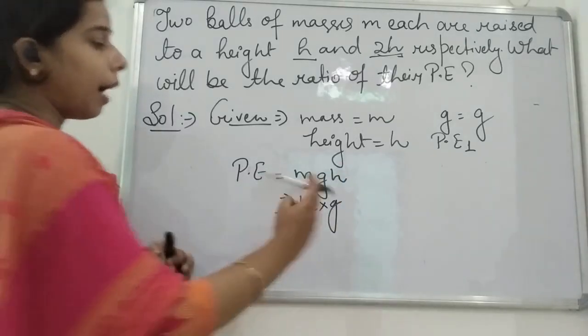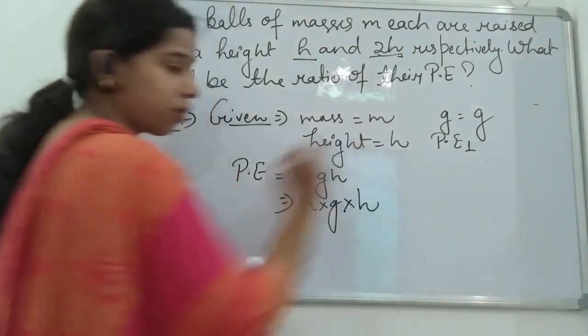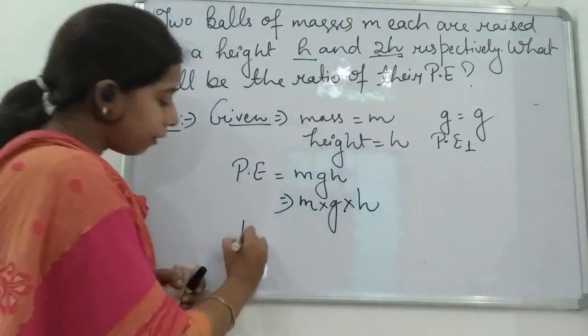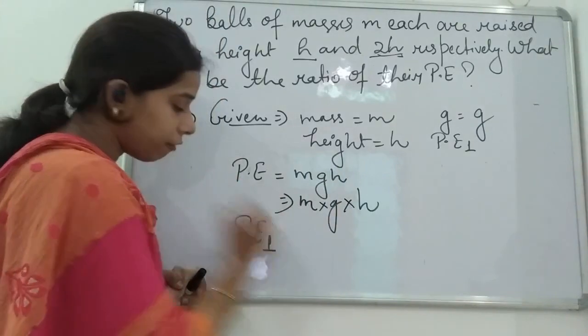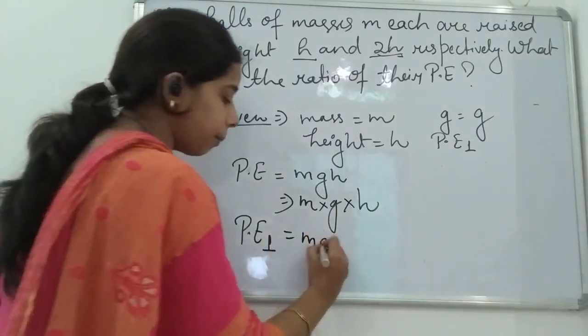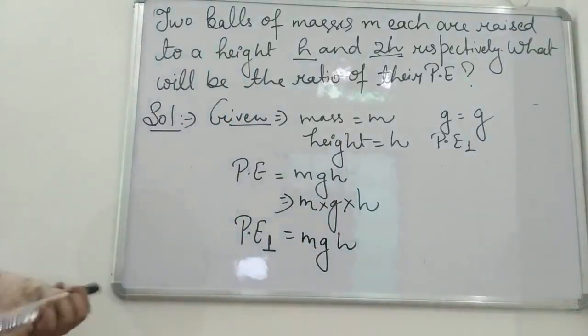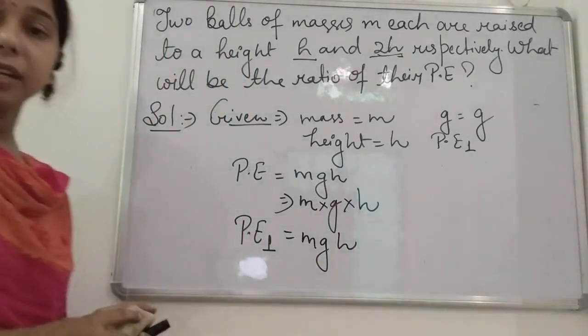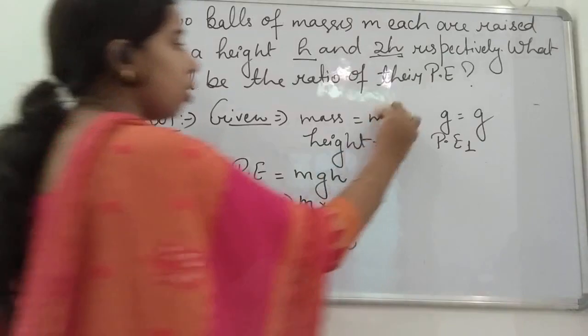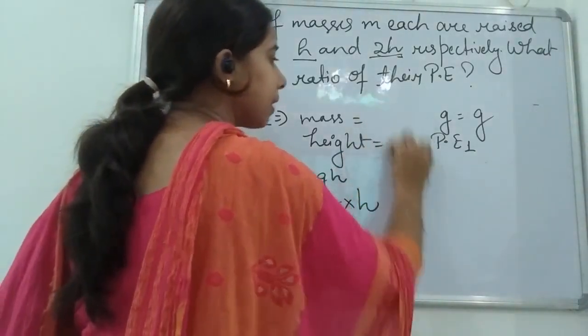Now see here, height is given, that is h. So what will be the potential energy of the first ball? It will be mgh. Now we will find the potential energy of the second ball. So what is given in the second ball, students?